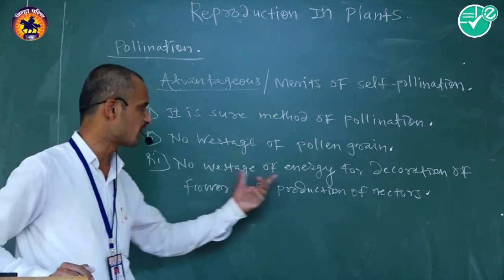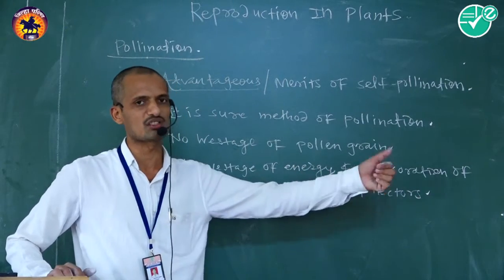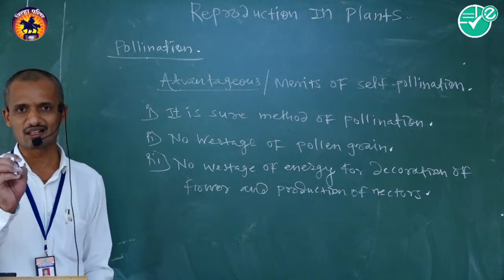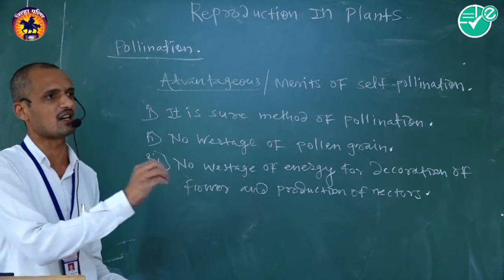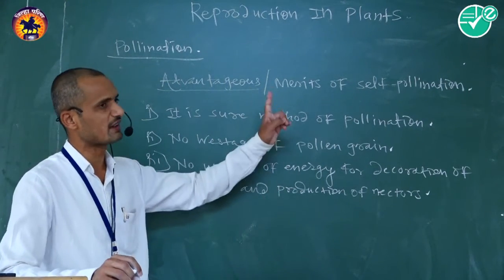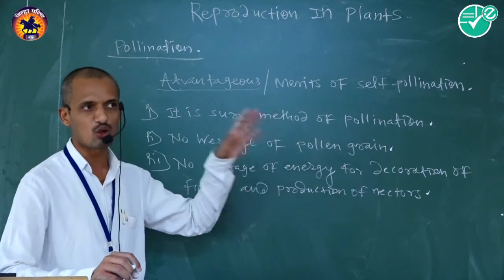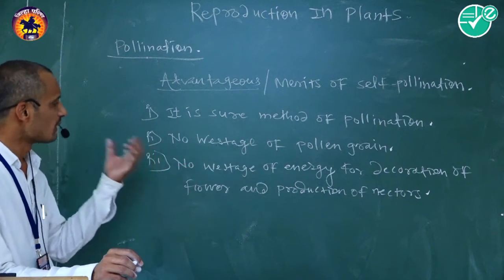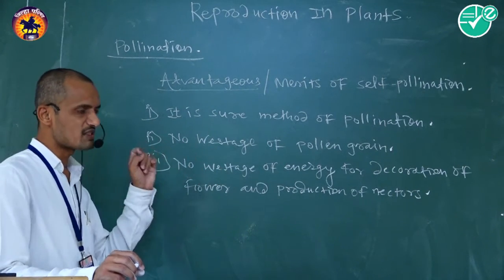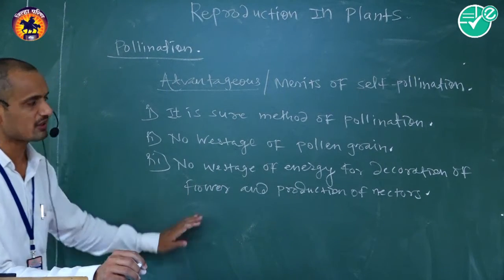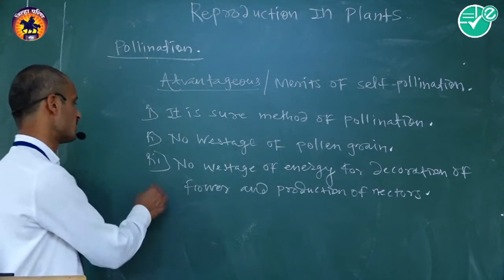That's why there is no wastage of energy for decoration of flowers or production of nectar. The nectary gland does not secrete nectar in self-pollinated varieties, so production of nectar is not necessary.